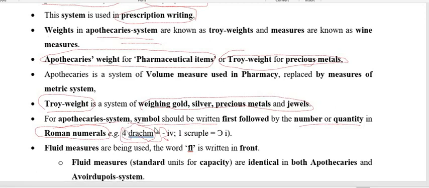So for this we are using this 4. Another one is one scruple. First we write the symbol of a scruple, and thereafter we write the numeral as a Roman numeral.